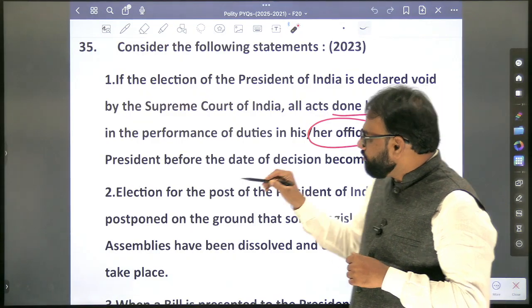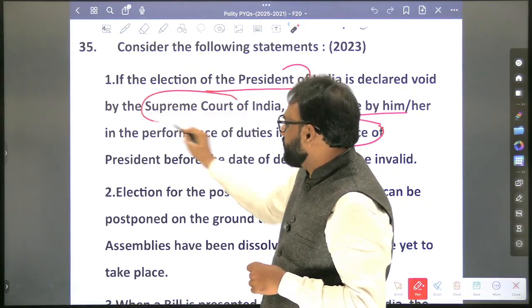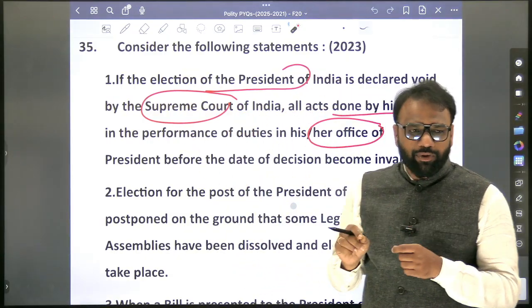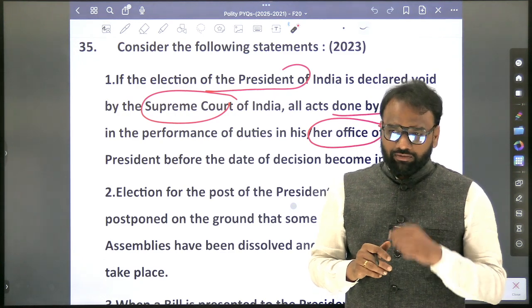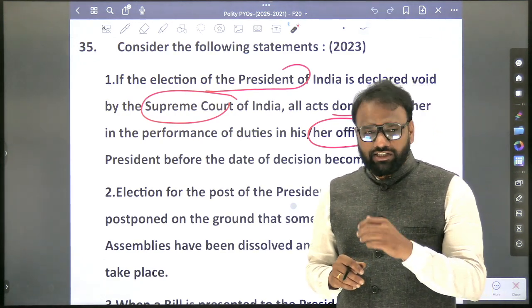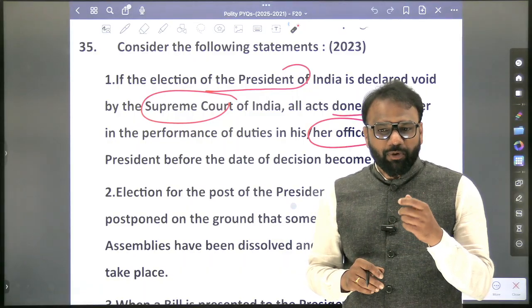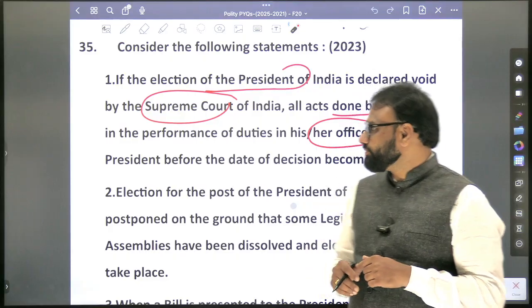Now, if the election of the President of India is declared void by the Supreme Court, can it be declared void only by the Supreme Court, or can the High Court also declare it void? Only the Supreme Court. In case of Lok Sabha election and Rajya Sabha election, who has the power to declare an election as void? High Court.